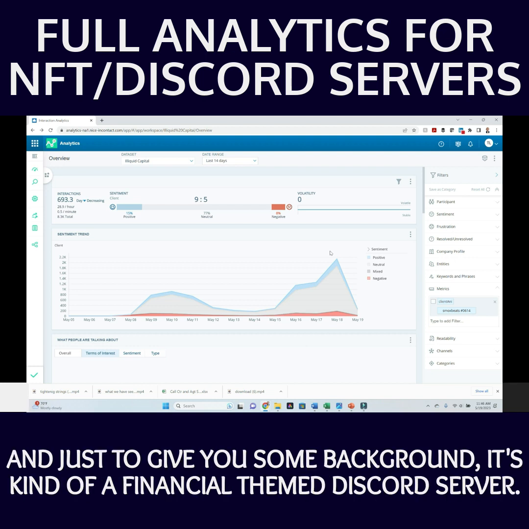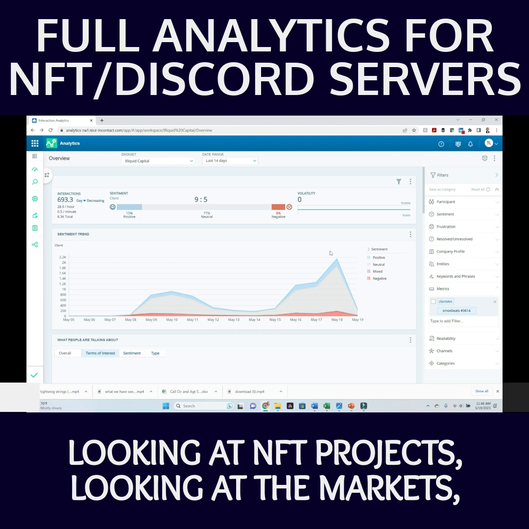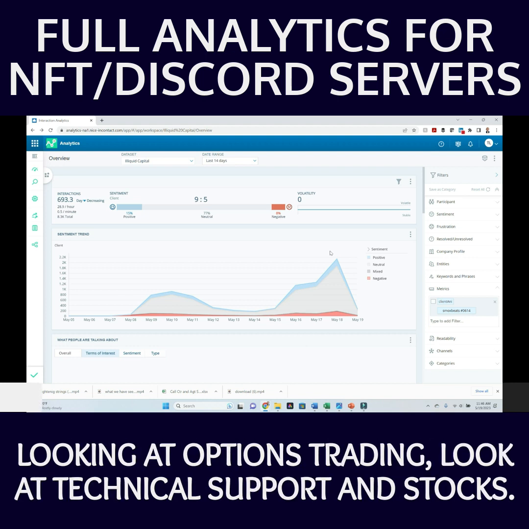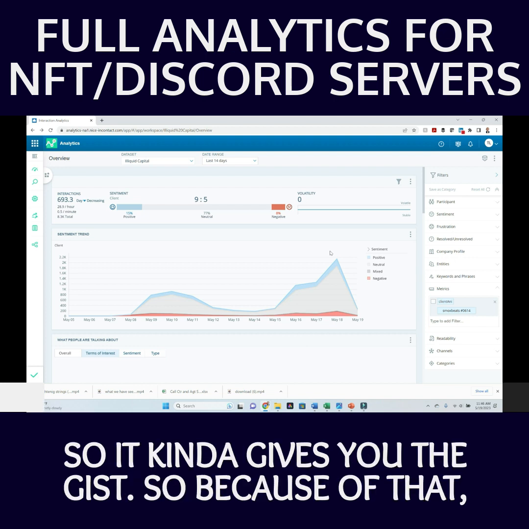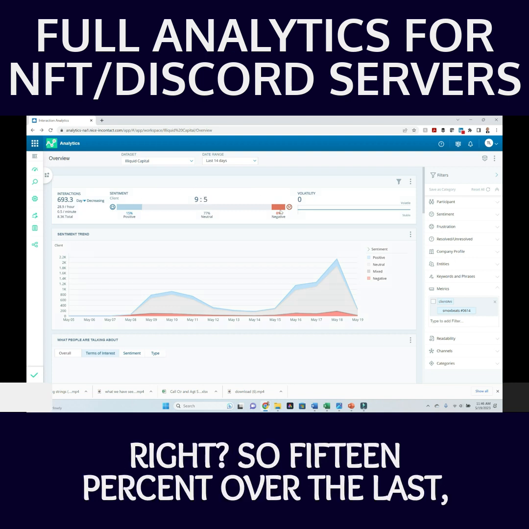And just to give you some background, it's a financial-themed Discord server. So looking at long in crypto, short in crypto, looking at NFT projects, looking at the markets, looking at options trading, technical support, and stocks. So it kind of gives you the gist. Because of that, there's not a lot of huge swings. It's a pretty chill Discord, right?